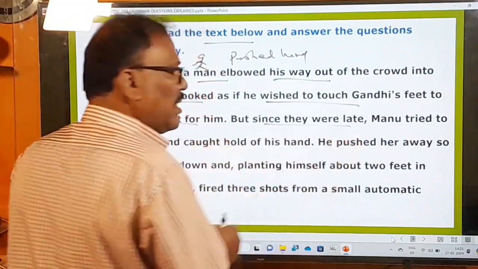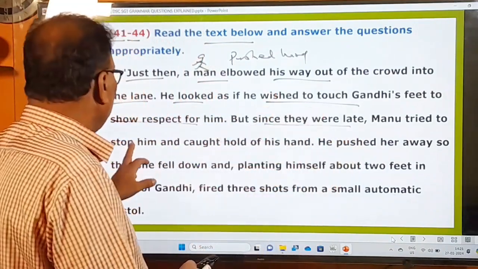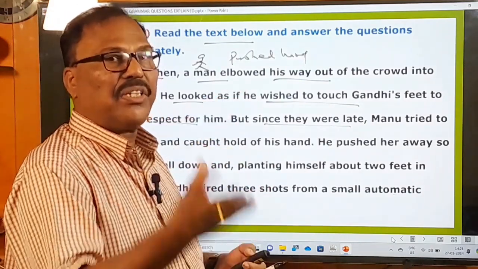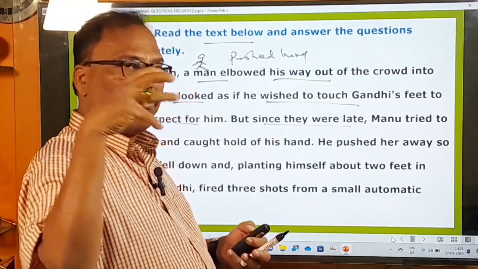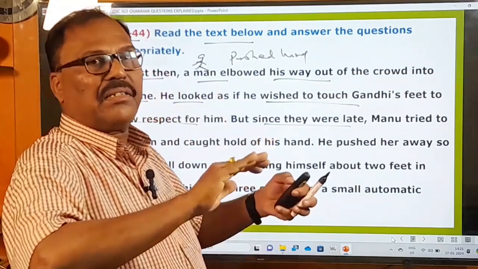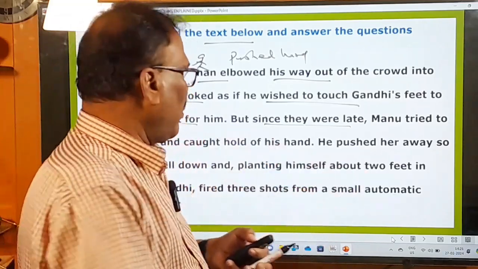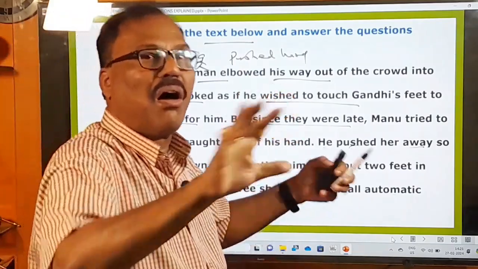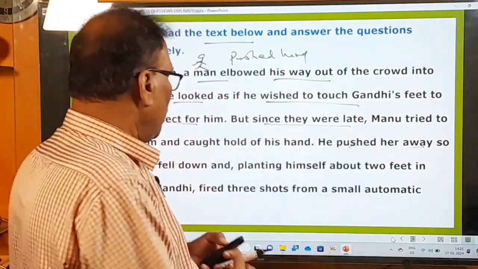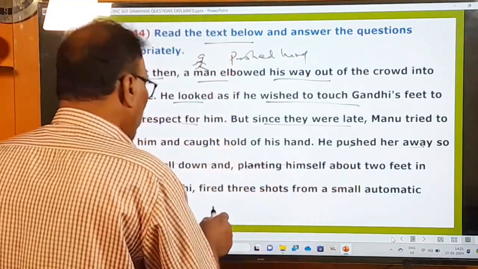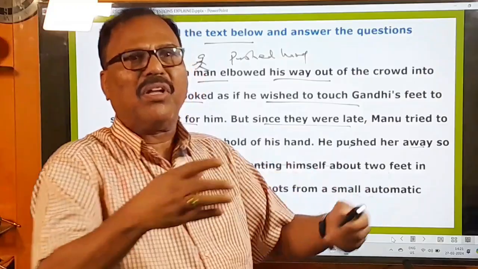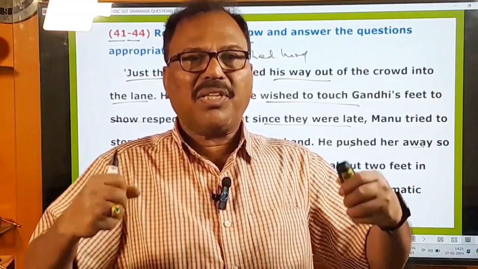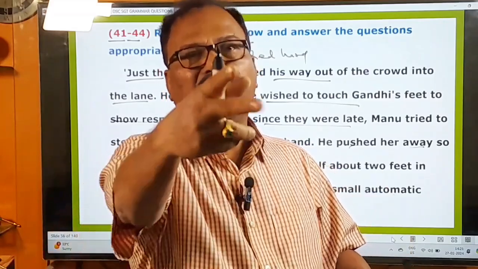But since they were late, as they were already late, what happened? Manu tried to stop him and caught hold of his hand. So Manu, you know very well, Gandhi's assistant. So that Manu tried to stop him and she immediately held his hand. But that man pushed even Manu also very hard. And he pushed that Manu so hard that she fell down on the ground. So planting himself about 2 feet in front of Gandhiji. So from that crowd, this man emerged and now planting himself. Planting means standing firmly or standing fixedly just 2 feet in front of Gandhiji.